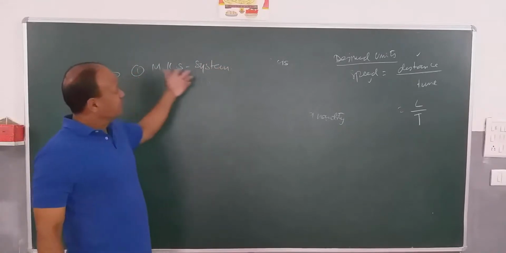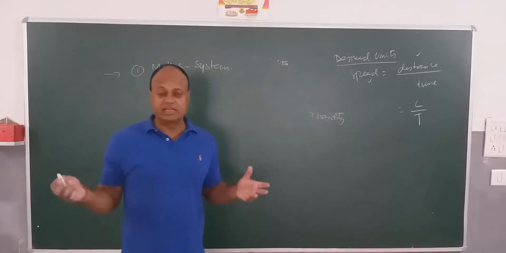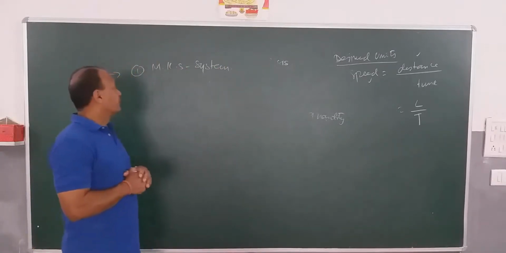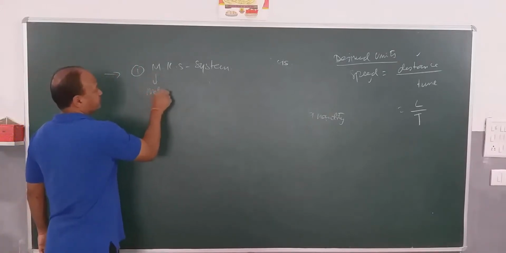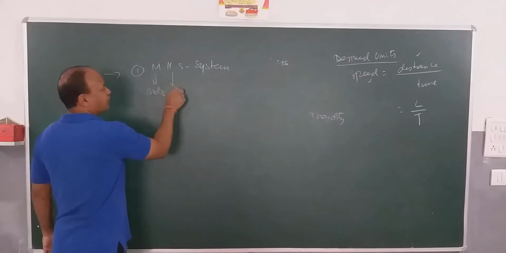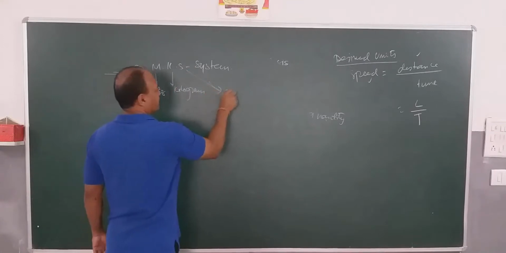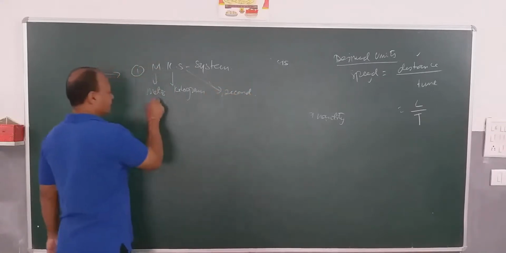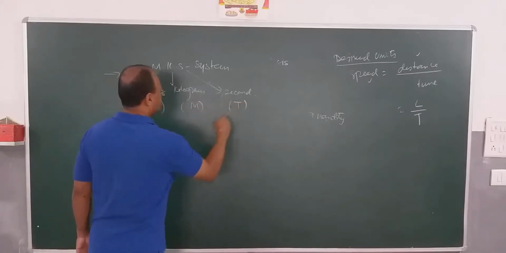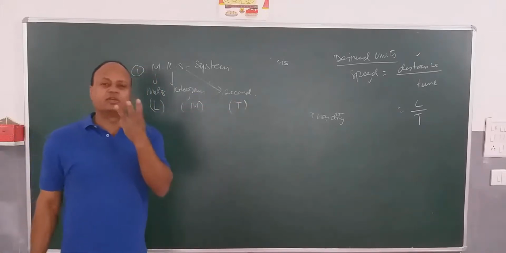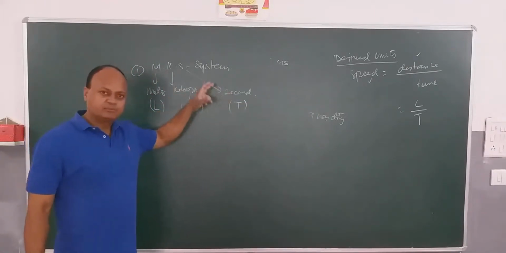In fact, this system was dominated by the Americans. When Americans began dominating areas of science and technology, they took meter. M means meter, K means kilogram, and S means second. So you can clearly see that there is L, M, and T. Like I said, earlier there were only three basic units: length, mass, and time.